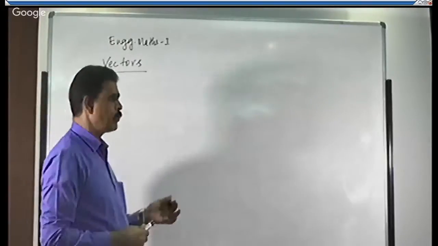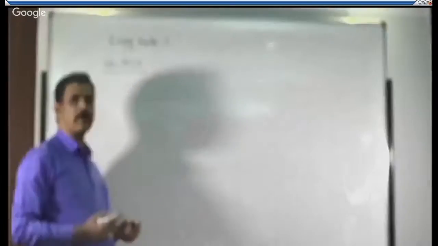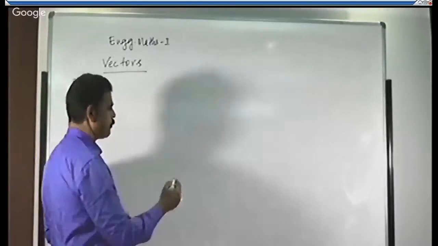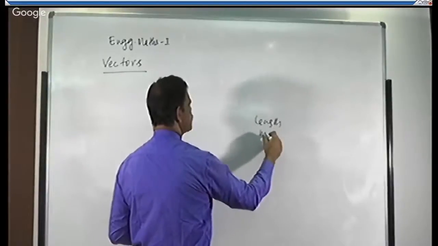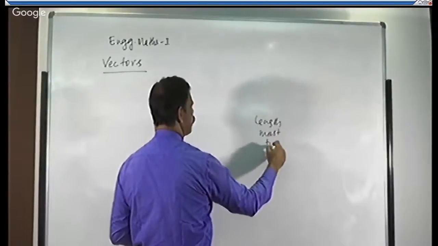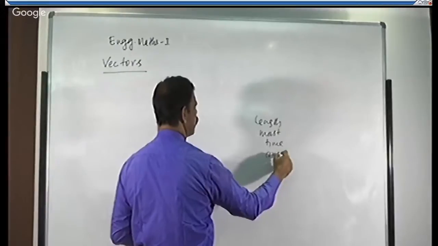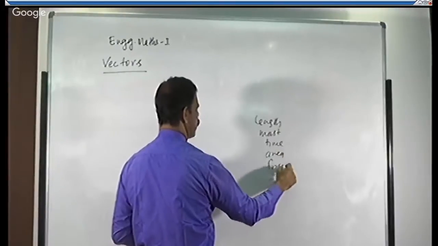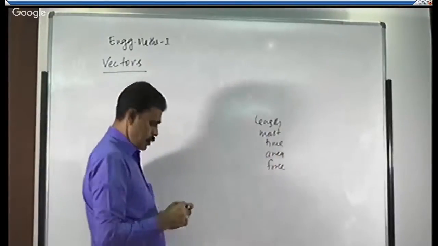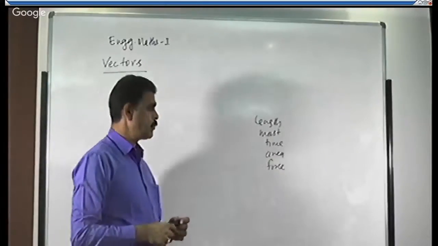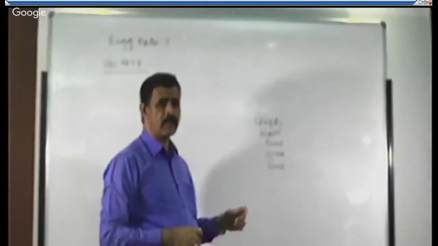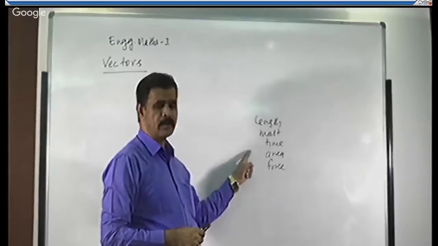There are some quantities we come across in our daily life, say length, mass, time, area, force, etc. They are all physical quantities. Why are they said to be physical quantities? Because we can measure all these quantities.